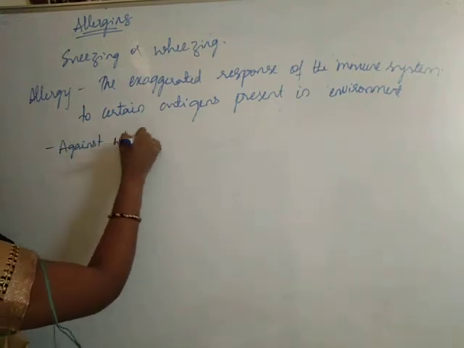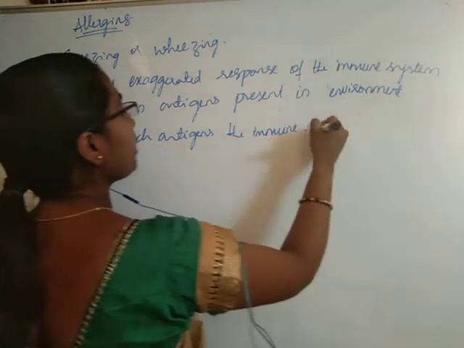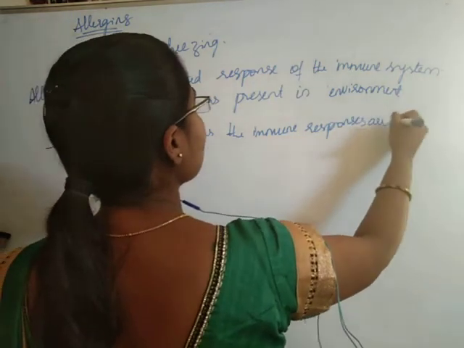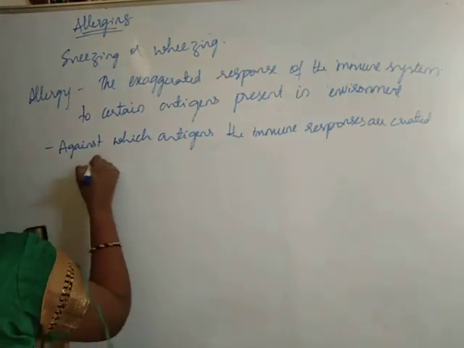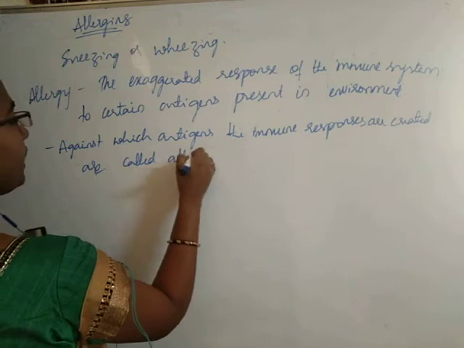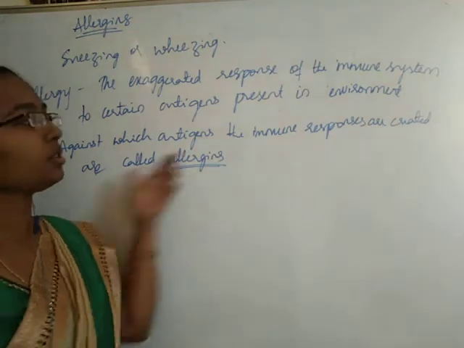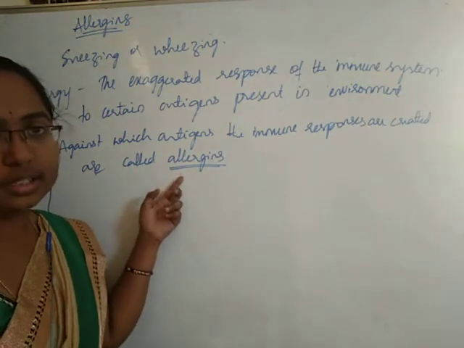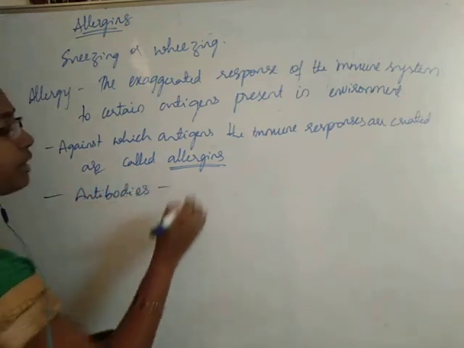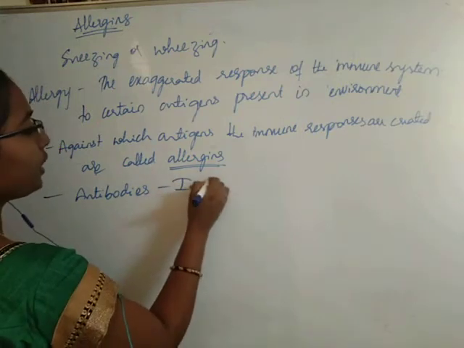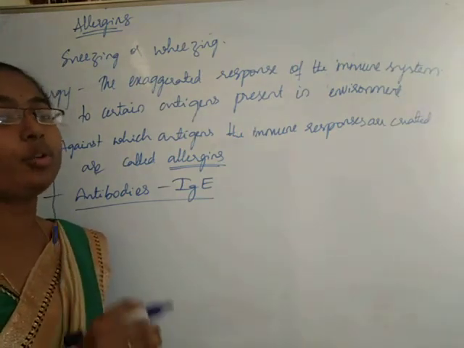Against which antigens the immune responses are created are called allergens. Okay, they are called allergens. The main type of antibody responsible for allergic reactions is immunoglobulin E. This is the main type of antibody responsible for generating the immune responses.